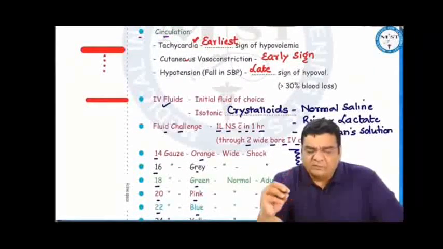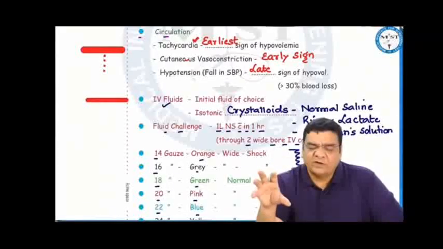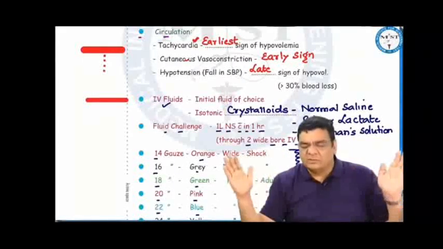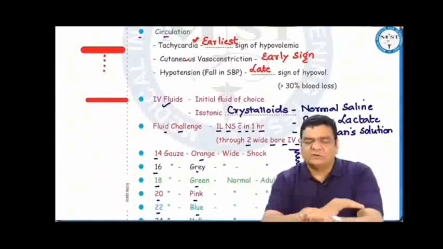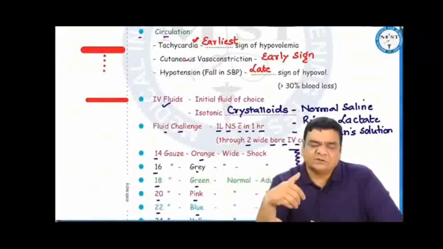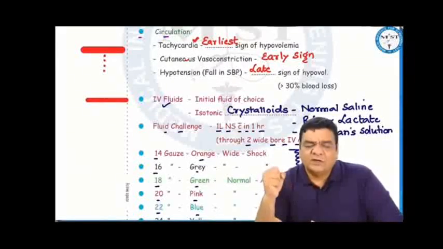Whenever this patient is bleeding, initially the heart starts pumping faster and faster in order to compensate so that oxygen can be supplied to different areas. Tachycardia is the earliest sign of hypovolemia. Even the blood vessels of the skin constrict so that the blood moves towards the vital organs. So cutaneous vasoconstriction is also an early sign of hypovolemia. However, fall in systolic blood pressure takes some time. If more than 30% of blood loss has occurred, then the systolic blood pressure starts falling, and that means hypotension is a late sign of hypovolemia.